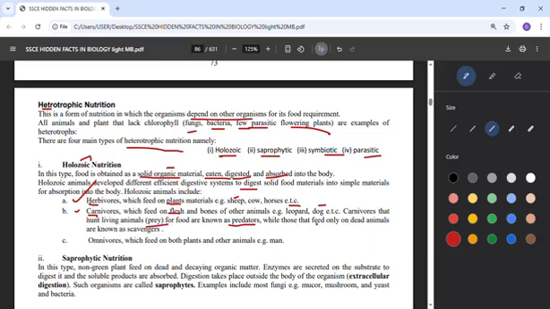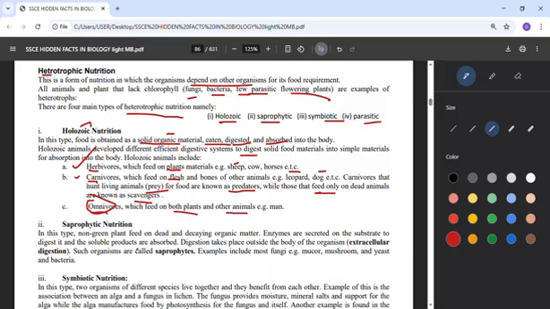While those that feed only on dead animals, they call them scavengers. So it means they are eating flesh, either flesh that is alive, from carnivores, predators, or those that are dead, that are scavengers. Omnivores, omni is both, or whole, meaning that this one can feed on both plants and animals, like man. They are omnivores, so they are still under holozoic.